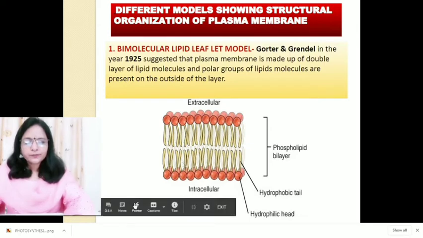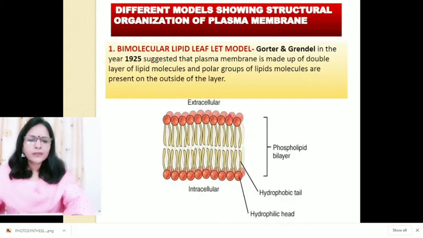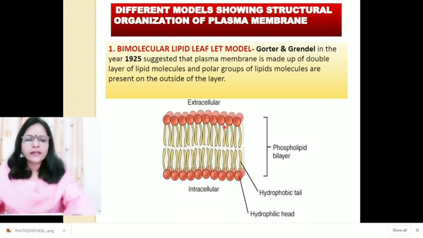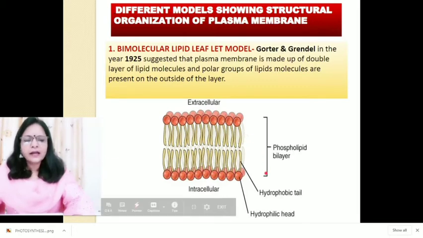Now, this is the phospholipid bilayer, which consists of two layers, and both layers are attached with each other, and each layer consists of hydrophilic heads. These red ones are heads actually, and from each head you can see two tails which consist of fatty acids, and these tails are hydrophobic tails.